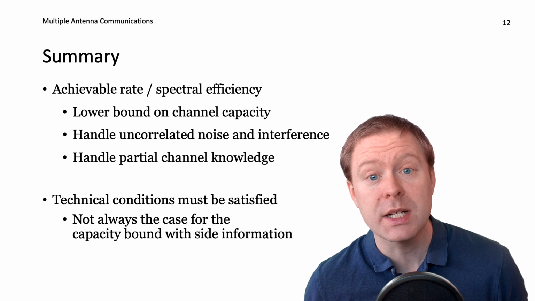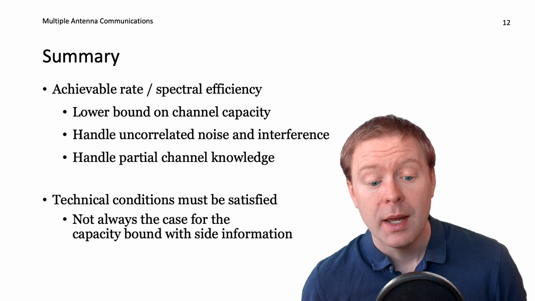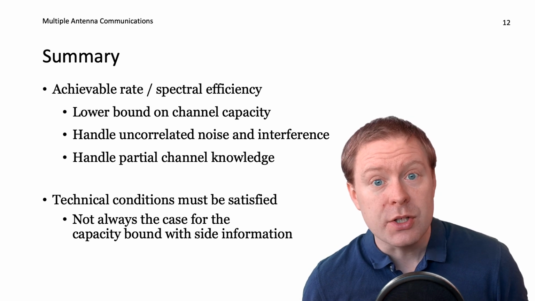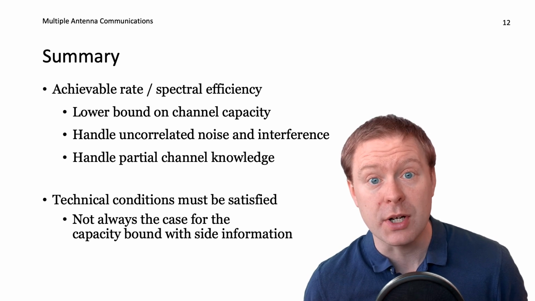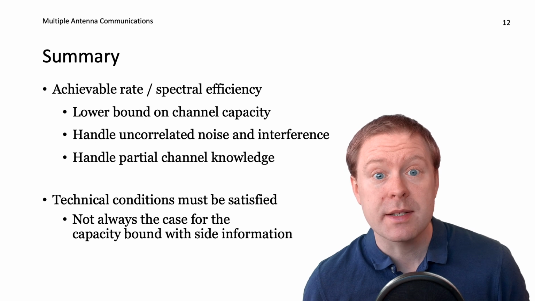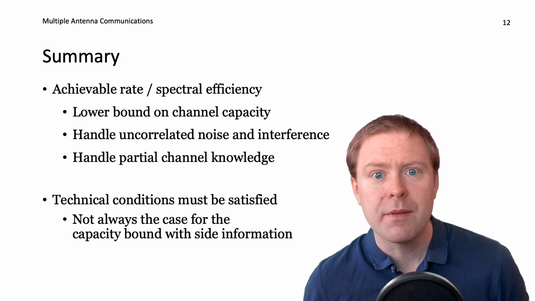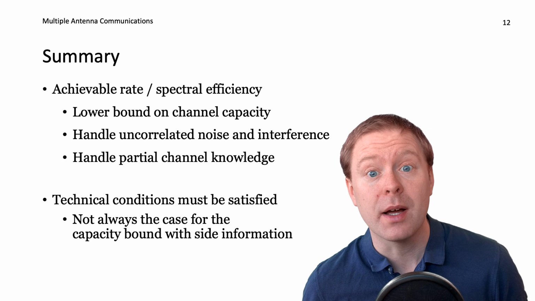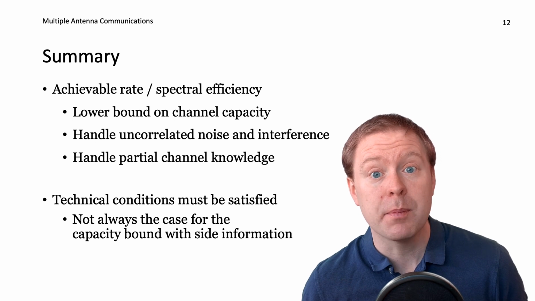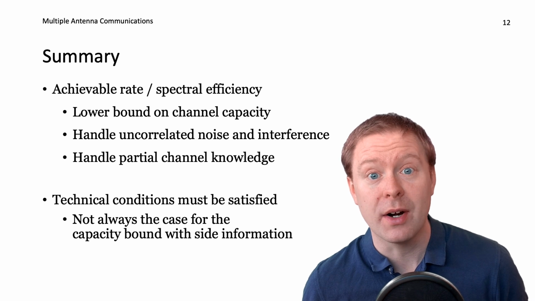And we can handle a situation where we have partial information about the communication channels. There are some different technical conditions that need to be satisfied for these different bounds. Some of them are for deterministic channels, some of them are for random fading channels. In particular, this side information bound that I presented at the end has a number of technical conditions that are not always satisfied. For many of the other bounds, they are usually satisfied, but whenever we use a bound, we need to verify that the conditions are actually true.